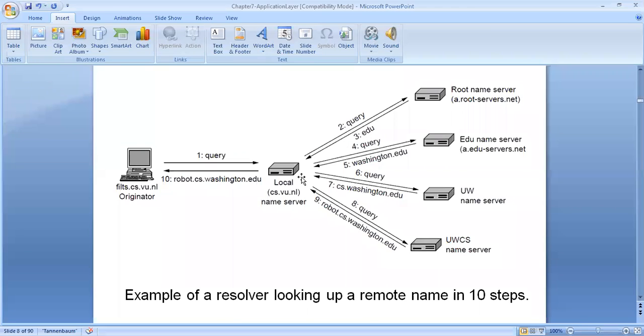Once the local server knows that it belongs to edu, it will again send a query to the edu name server. It is like a tree-like structure, so one after the other, it sends the query. We can say it is like a recursive algorithm, or a recursive query.